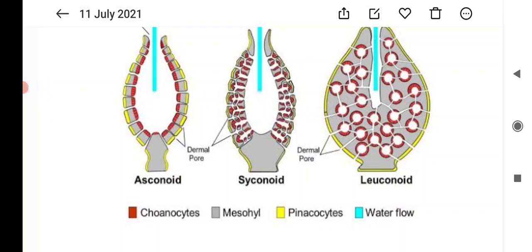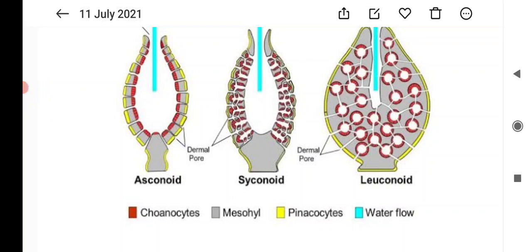And the inner layer is formed of choanocytes. These choanocytes are flagellated collar cells that create and maintain the water flow through the sponge, thus facilitating the respiratory and the digestive functions. The red color part you can see, they are the choanocytes.